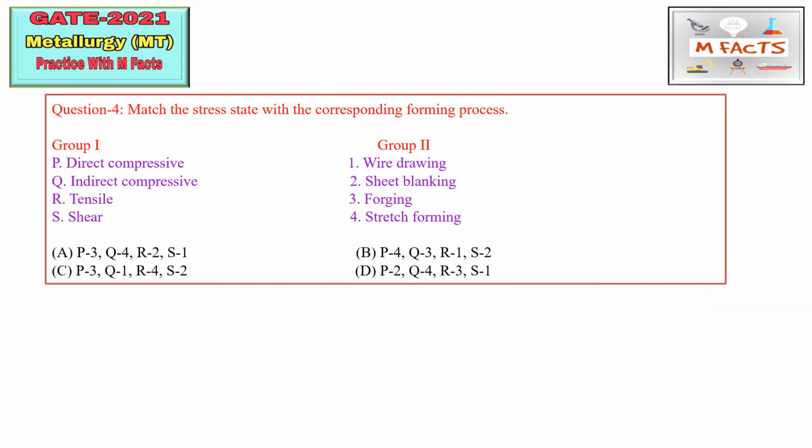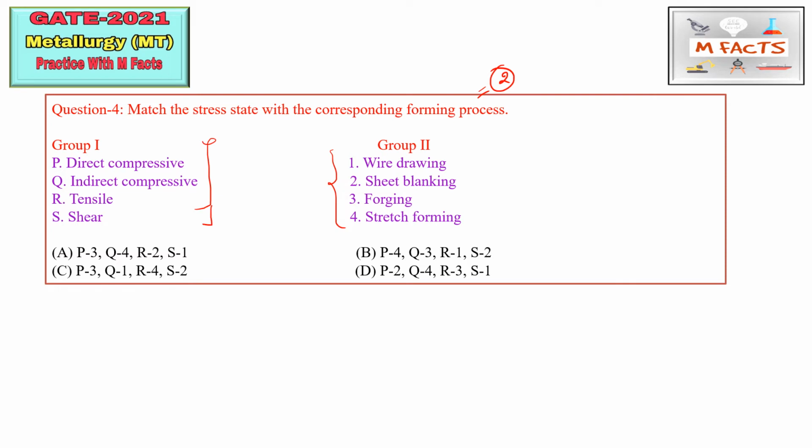So the next question is a matching type of question, and these types of questions are my favorite, because you can learn many concepts from one question only. Okay, so this is why this kind of question is very important, and also this is a very easy type of question. You will get 2 marks for all correct answers. But if you do it wrong, you will get 0.66 negative marks for this type of question.